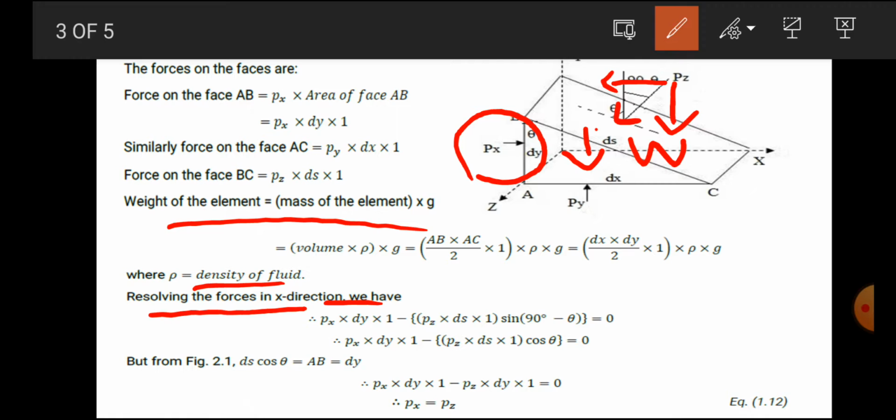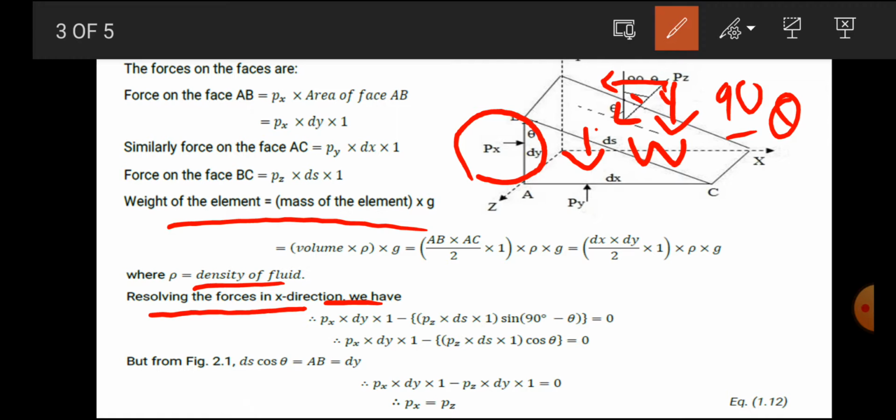You can see here that the angle is 90 minus theta. That angle becomes 90 minus theta. It means the inclined force and the vertical axis create the angle 90 minus theta.